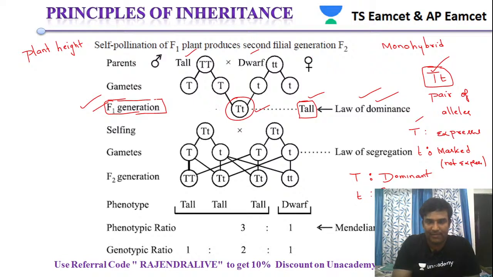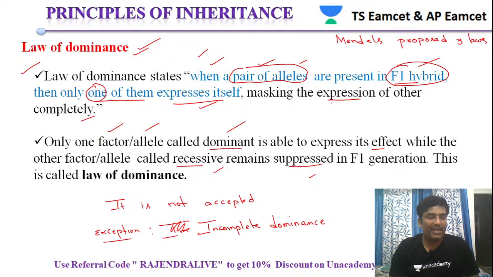So this is that pair of alleles present in the F1 hybrid, in which one of the alleles is expressed, and because of that the plant is tall. The other allele, even though it is present, is not expressing; it is masked, and that masked one is called recessive. That's what Mendel told. He proposed the law called the law of dominance, but it is not accepted, because there is an exceptional case where the law of dominance is not always obeyed.